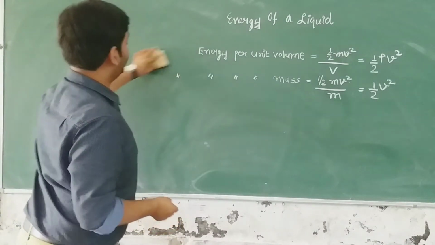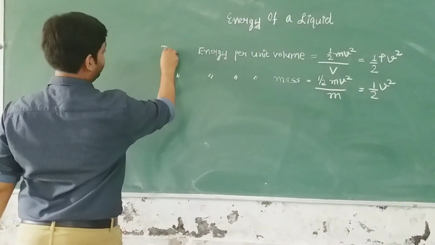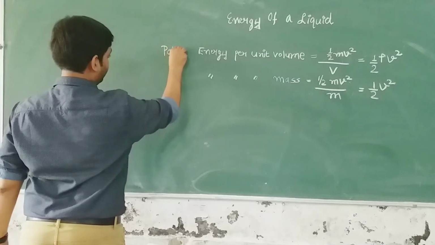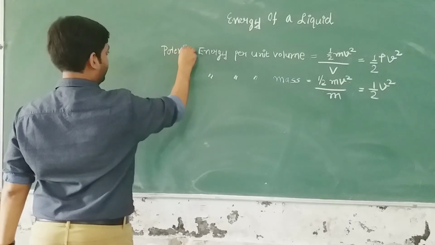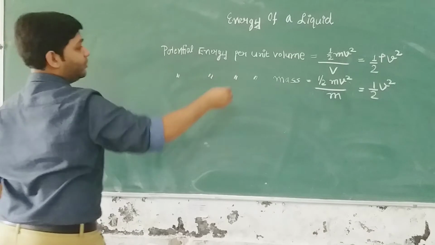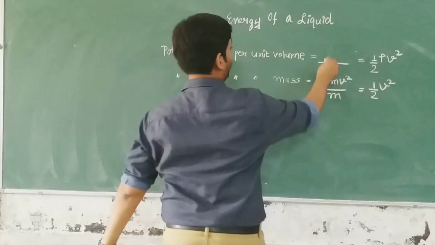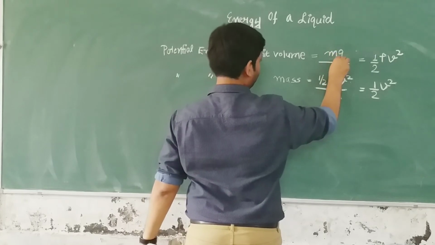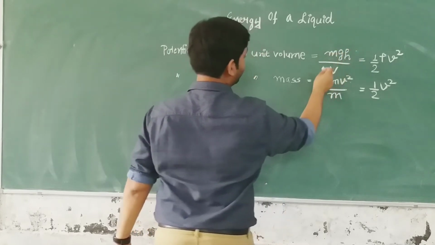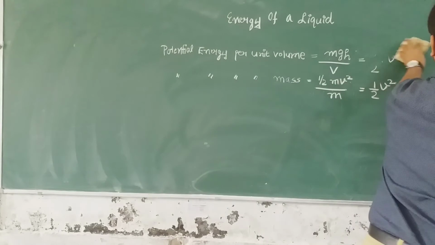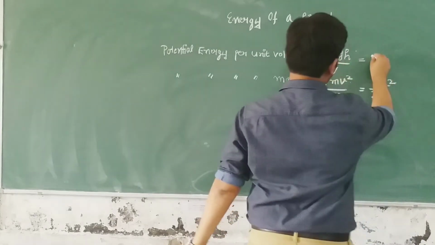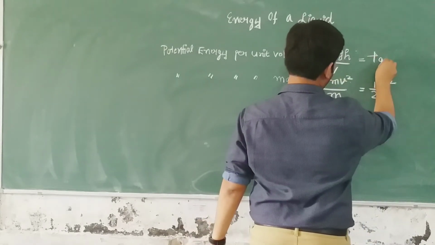So now we are calculating the potential energy. Potential energy per unit volume. Potential energy is mgh. So mass upon volume will become density, so it will be equal to rho gh, right?